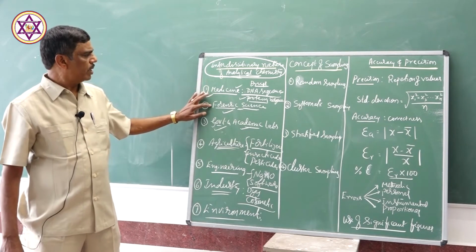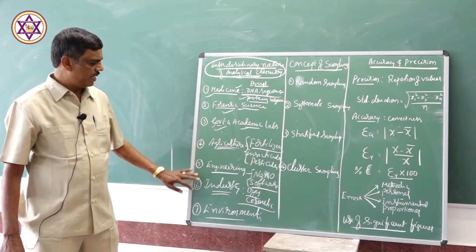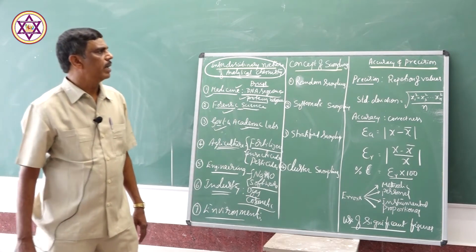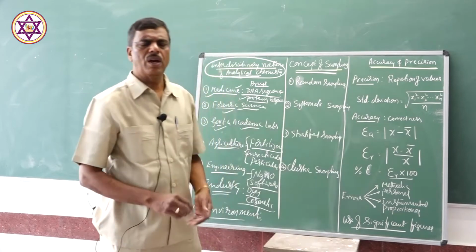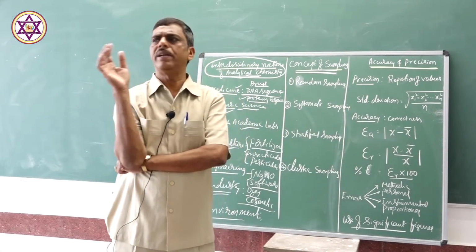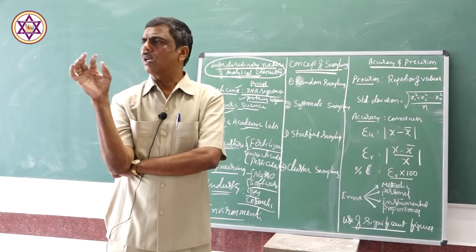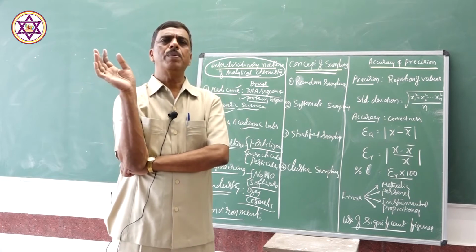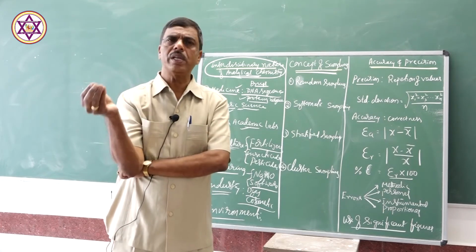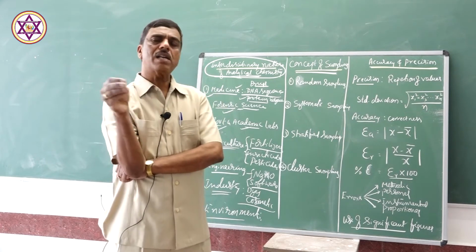Medicinal field, forensic science, government and academic labs, agriculture, engineering, industry and environment. Now come to the concept of sampling, how this sample is obtained from the source. That is very, very important. In the raw material, in the natural source, many components are there. From that, how is the required component studied? That is the concept of sampling.